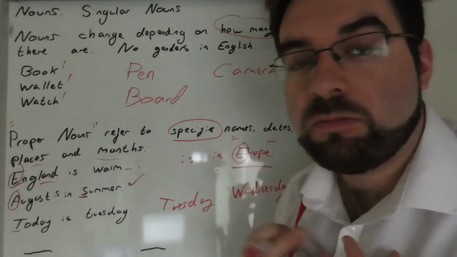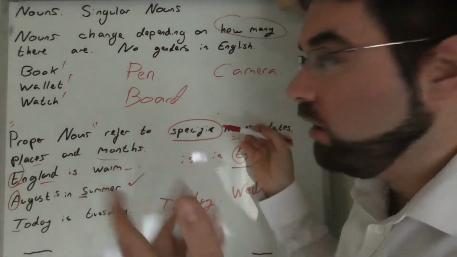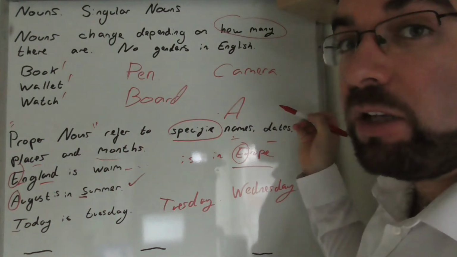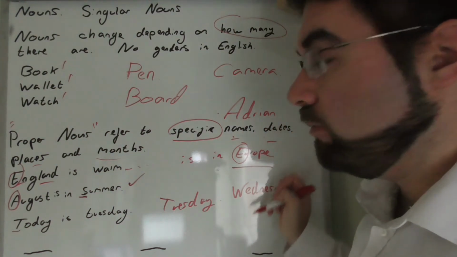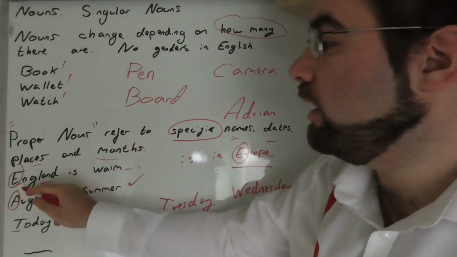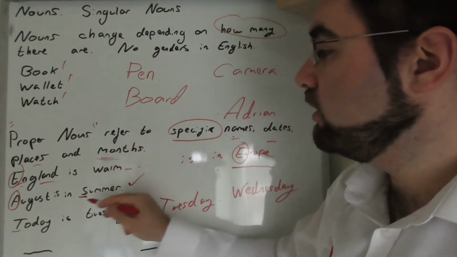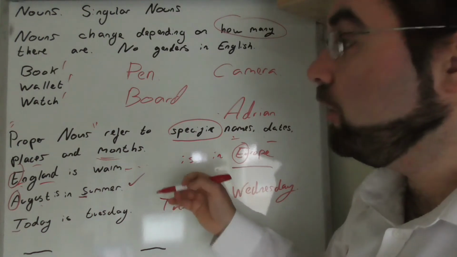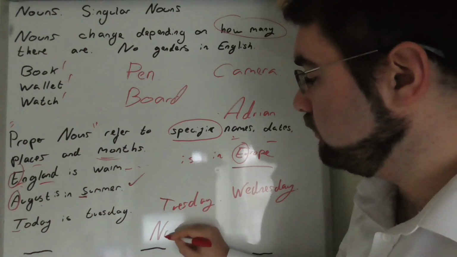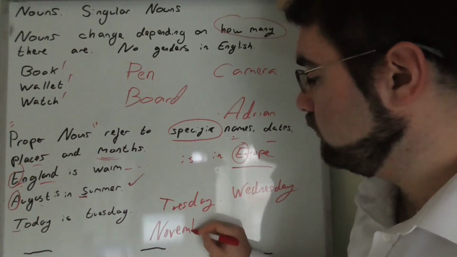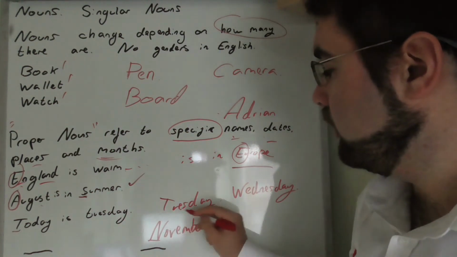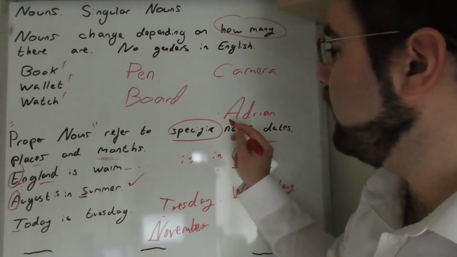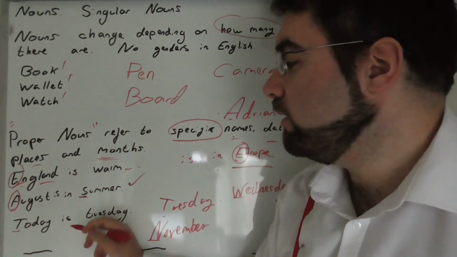So specific names. So Adrian, Jessica, Sophie, and beyond. Adrian, capital A. Dates, we have Tuesday. Places, England, Europe. Months, August. What are we in now? November. Capital. Capital N, capital W, T, E, A, and beyond.